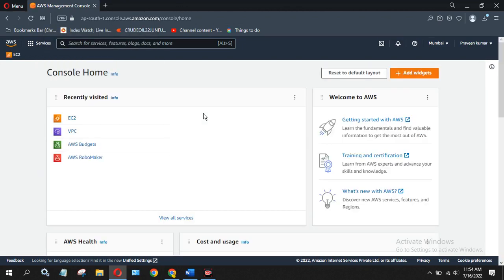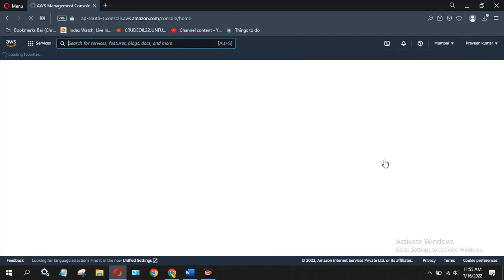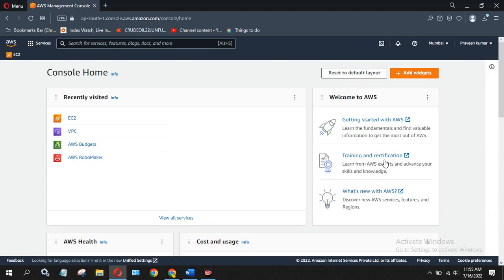Alright, so the very first task you have to do is go to the location here. You have to create your EC2 instance in your location, not America, not USA, not Africa. Just select your location that is near around you. In India there is Mumbai, select Mumbai only, otherwise there will be latency. If you select America and try to access your EC2 machines from India, there will be latency.